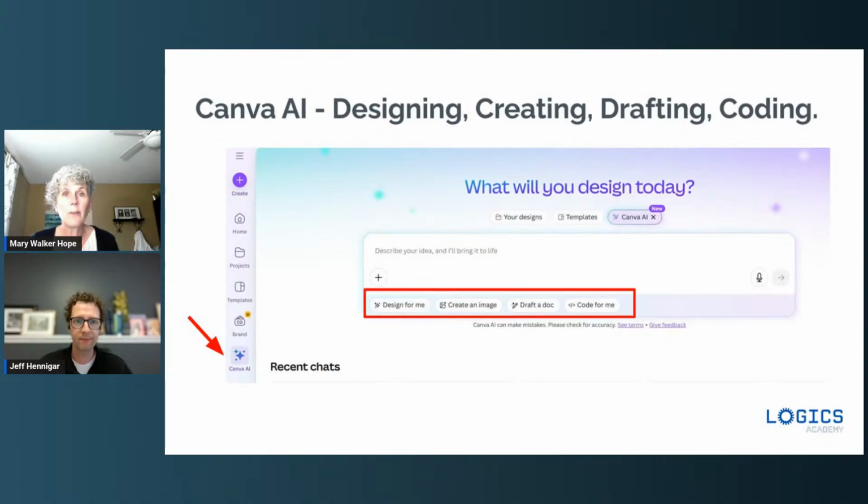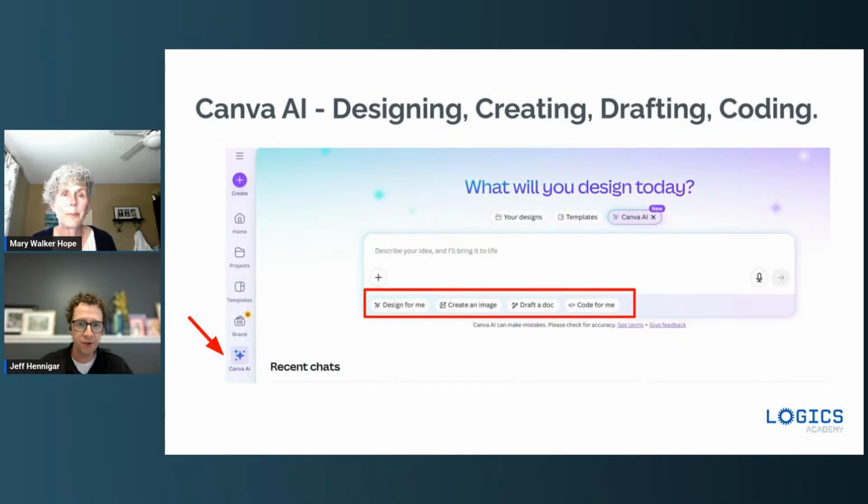And so what we've done for this session is Jeff has the professional account because he's an educator as well, and I set up a free account so you can see what the difference is in the two accounts. We'll talk about things as we go through, but you easily can set up your account. And Jeff, do you want to just talk about what can happen for you if you're an educator? Yeah, absolutely.